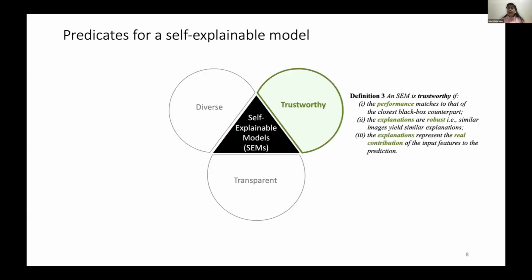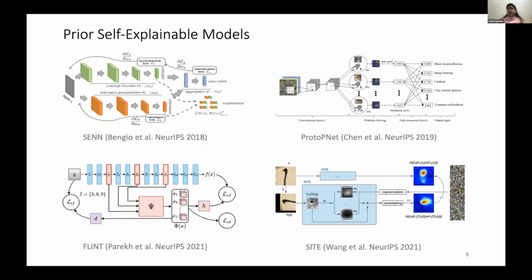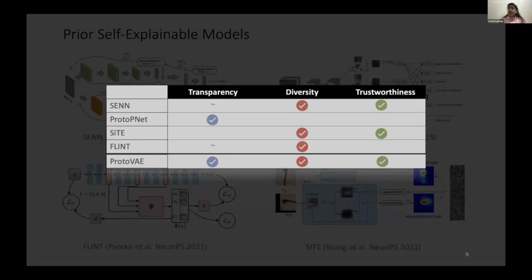Then we should have trustworthiness. Generally the performance drops when we are using a self-explainable model over the black box. That should not happen. Trustworthiness should also be in terms of explanation, so the explanations should be more precise and more robust. These are some prior self-explainable models, very famous, and they have been used many times, but they do not fulfill all three said properties.